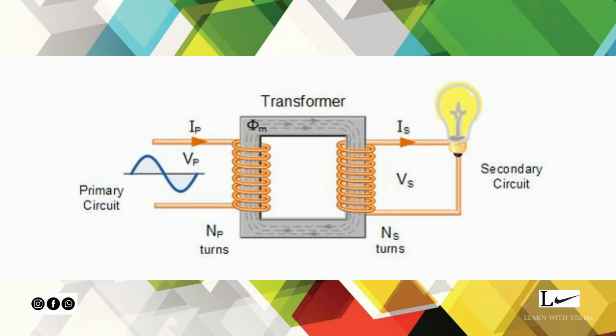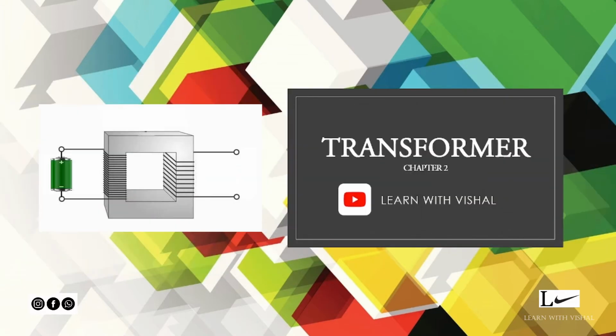First of all, a transformer is never operated on DC. Right, if a DC supply is connected to the transformer, primary or secondary, it may burn out since there is no self-induced EMF and heavy current will flow through it. So a transformer is never operated on DC.